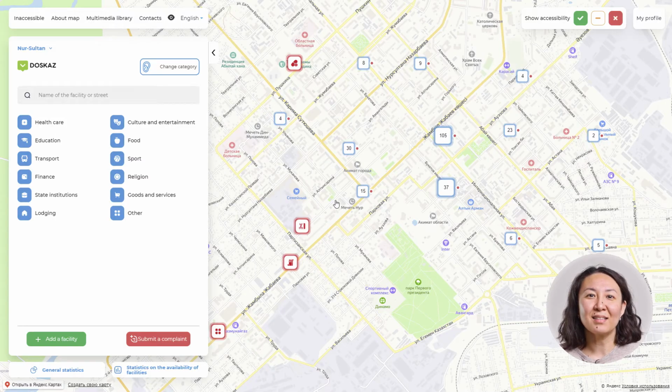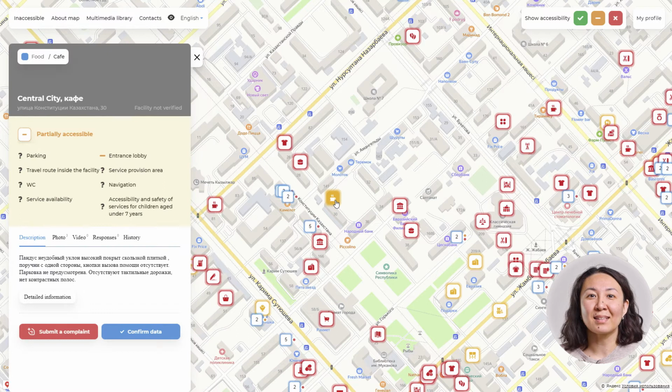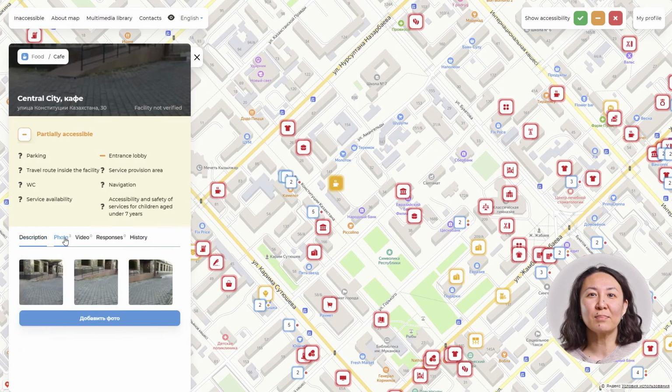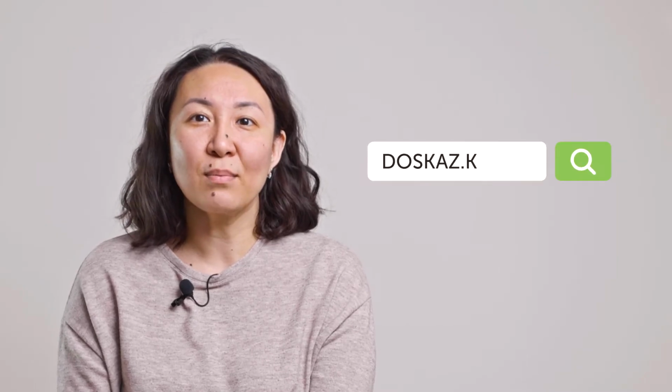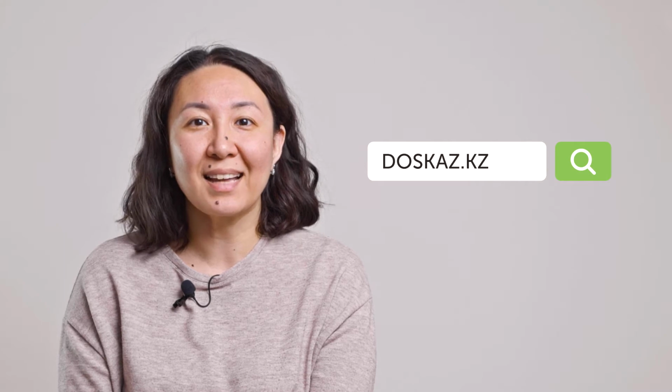Accessible Kazakhstan is a virtual map that reflects the accessibility and safety of public places, institutions and facilities for different categories of the population, including children in all regions of the country. The children's area is monitored according to the basic criteria of accessibility and safety for children. The map Accessible Kazakhstan is available on the website doskaz.kz.